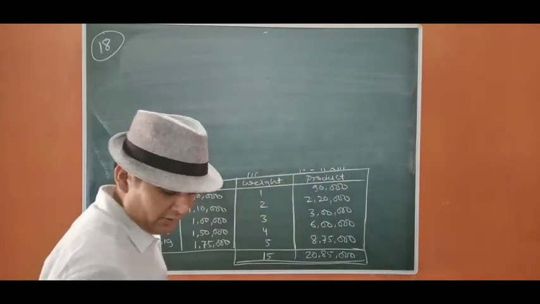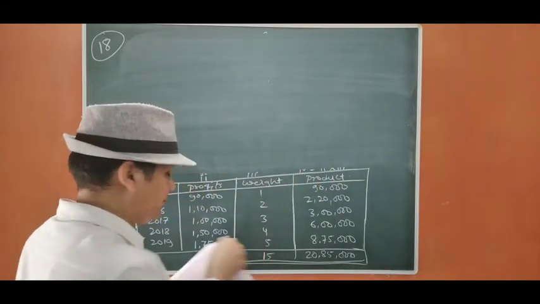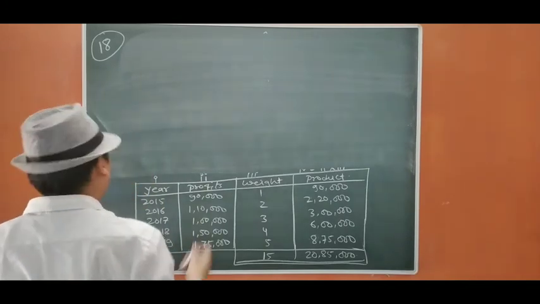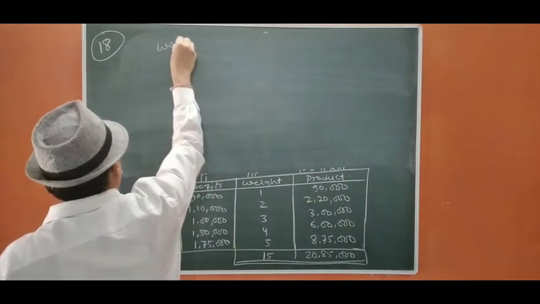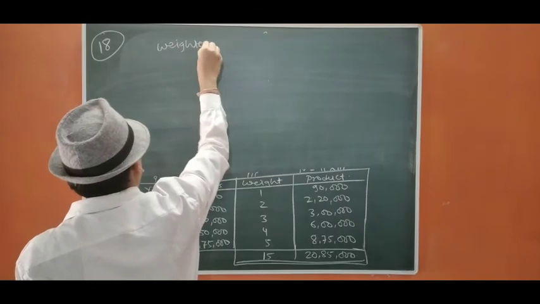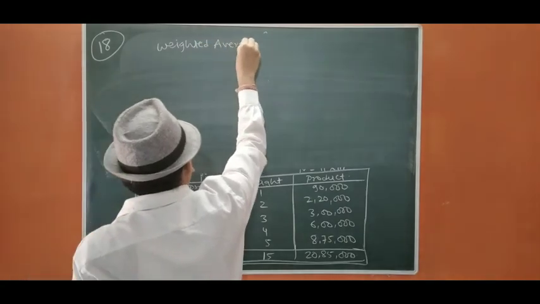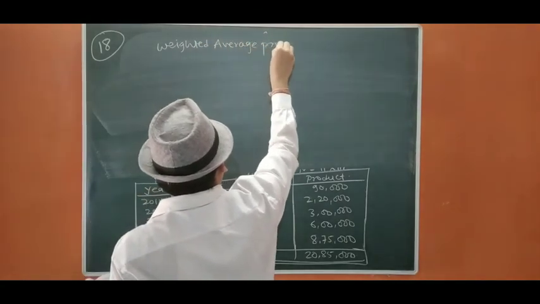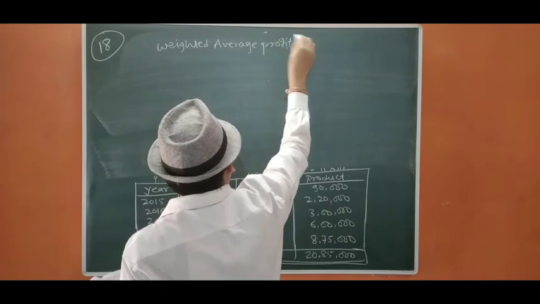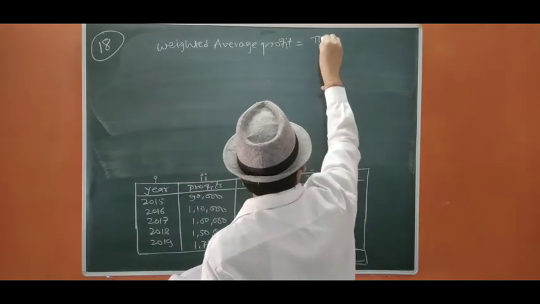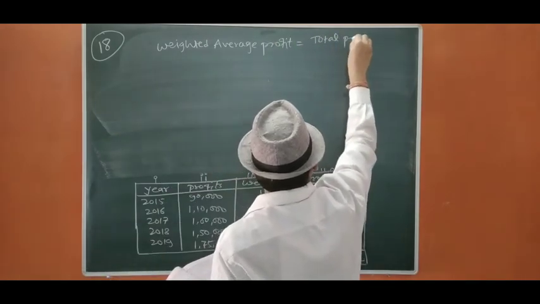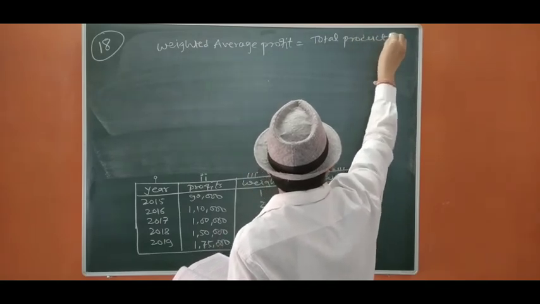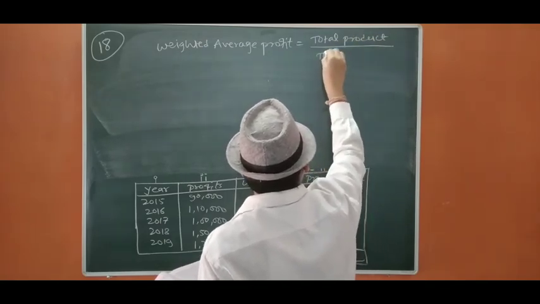Okay, so let's find out the weighted average profit, which equals total product upon total weight.